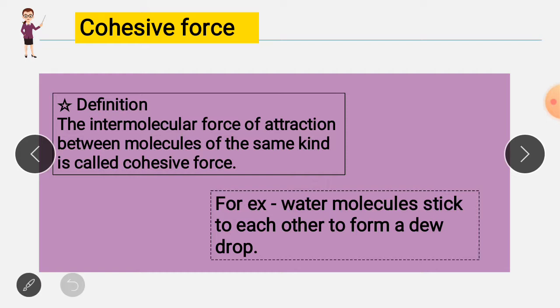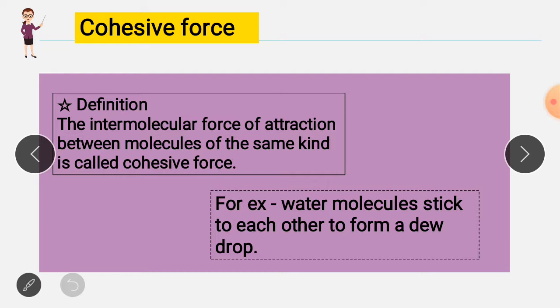Mainly in solids, the intermolecular force of attraction is there. So the force of attraction between the molecules of a solid is the cohesive force. The definition for our topic is: the intermolecular force of attraction between molecules of the same kind is called cohesive force.